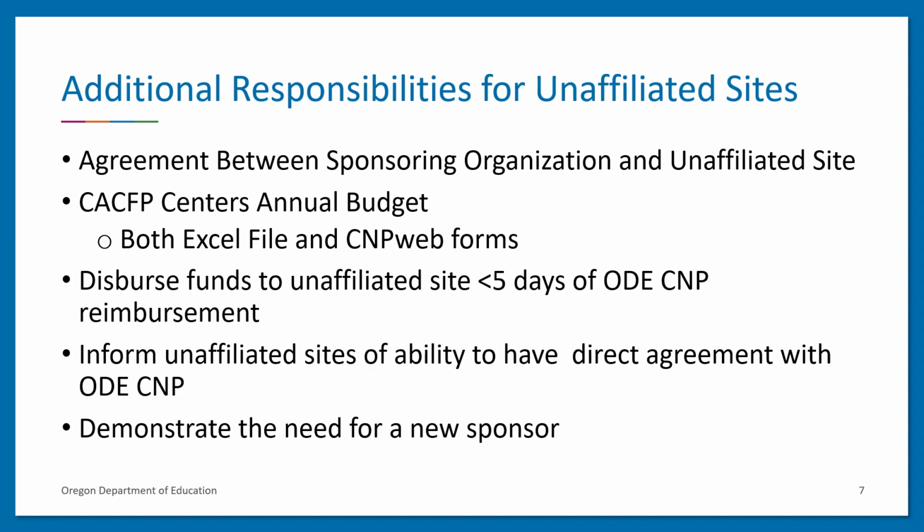Sponsoring organizations that plan to provide services to unaffiliated sites must complete and submit to ODE-CNP the Child and Adult Care Food Program Agreement between sponsoring organization and unaffiliated site, and complete and submit the two pieces of the CACFP Center's annual budget to ODE-CNP. The first is a file located on the CMP Web Packet page, and the other is the Center Sponsor's CACFP budget in the Applications tab of CMP Web. Disperse funds to the unaffiliated sites within 5 days of the receipt of the reimbursement from ODE-CNP.